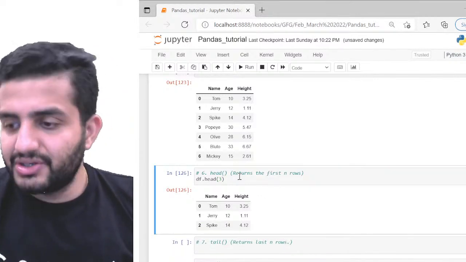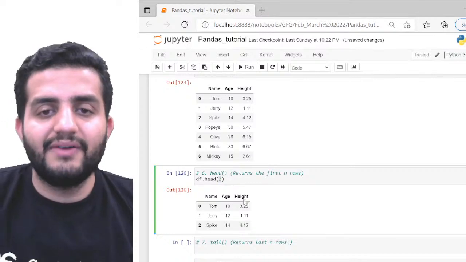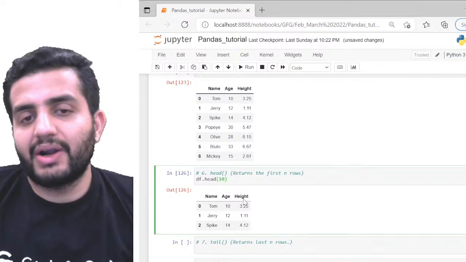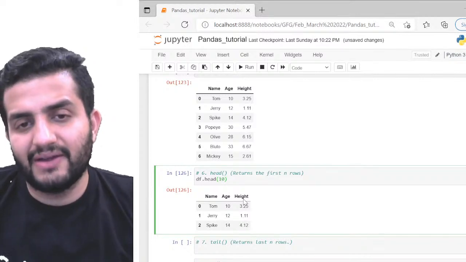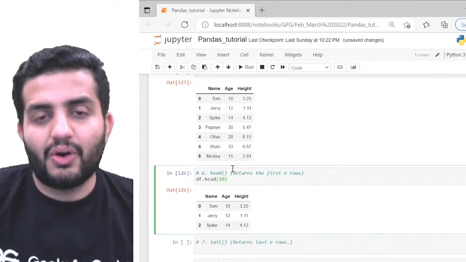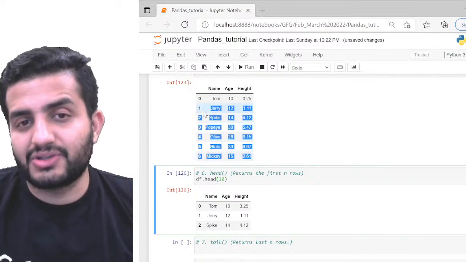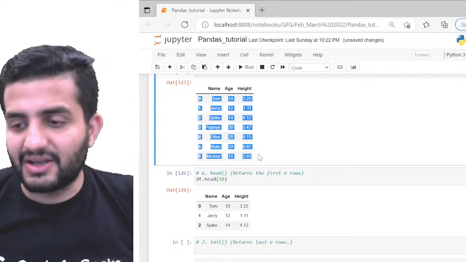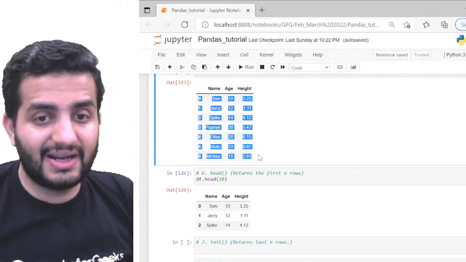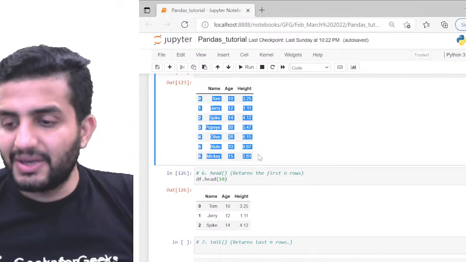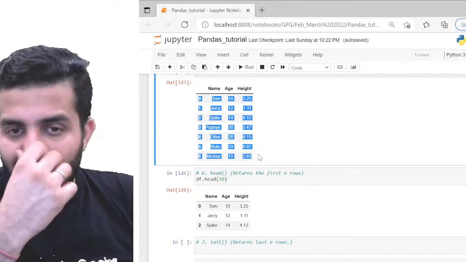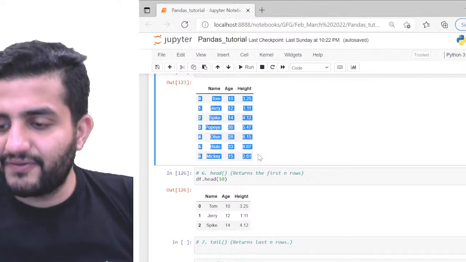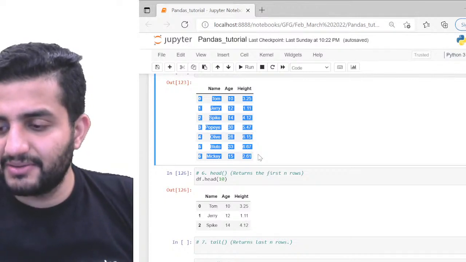So now a quick question to you guys. What if I give here, say, 10? What will happen if I give the value df.head(10) here? Although I only have 7 rows, there are no 10 records in this. There are only 7 records, but I'm passing df.head as 10. Can somebody tell me what should ideally happen here? If I pass the argument as 10 instead of 7, which is the max here, what will happen?